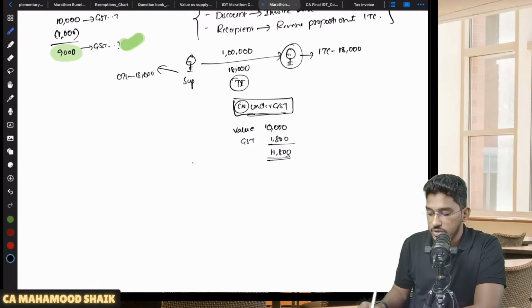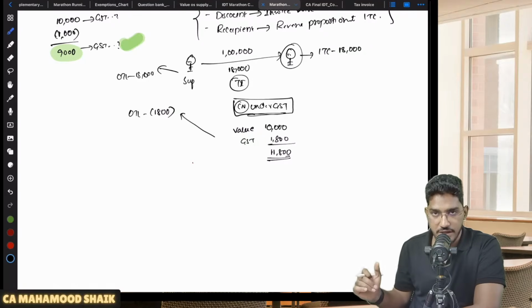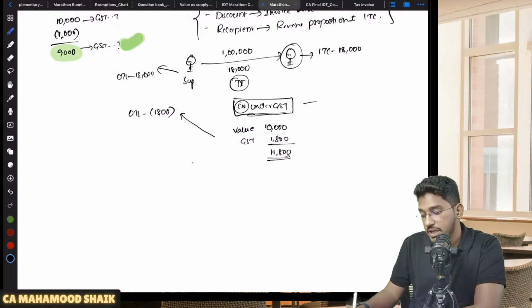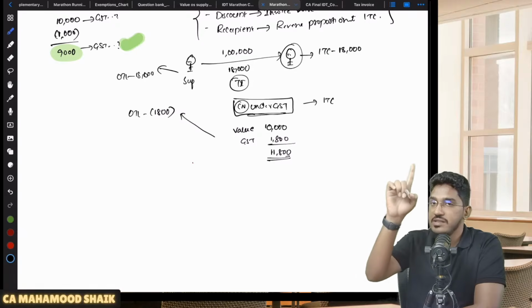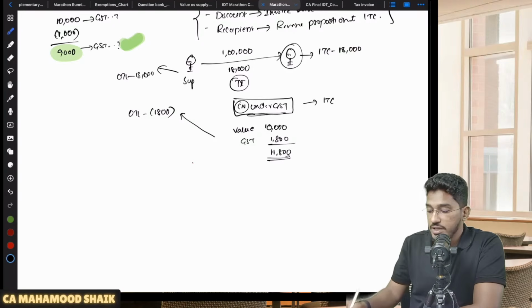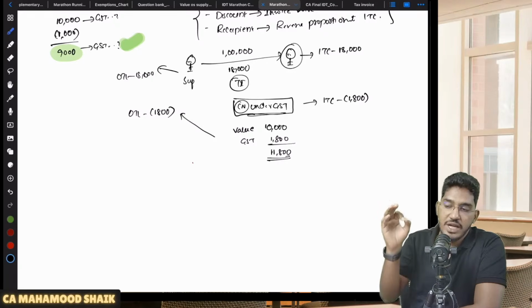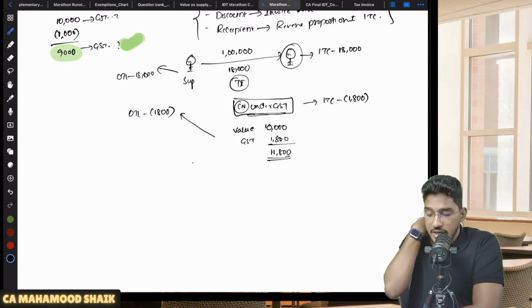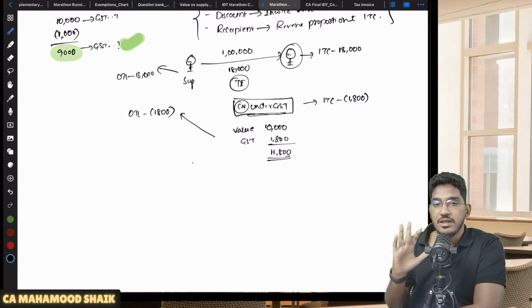Now when I give this credit note to the recipient, the supplier will declare this credit note in his GSTR1, and his output tax liability will get reduced by 1800. Whatever GST amount is there in the credit note, when you declare that credit note in your GSTR1, your output tax liability will get reduced. And the recipient, who on the basis of the invoice has taken the full 18,000 rupees ITC, now that he got the credit note, is also required to reverse that proportionate ITC, that 1800 rupees. This is how practically things will work out.